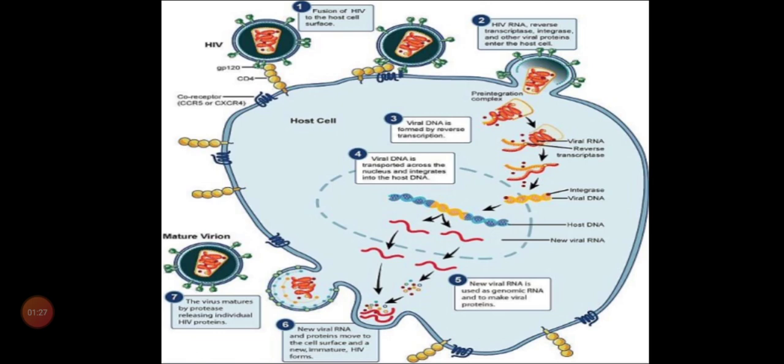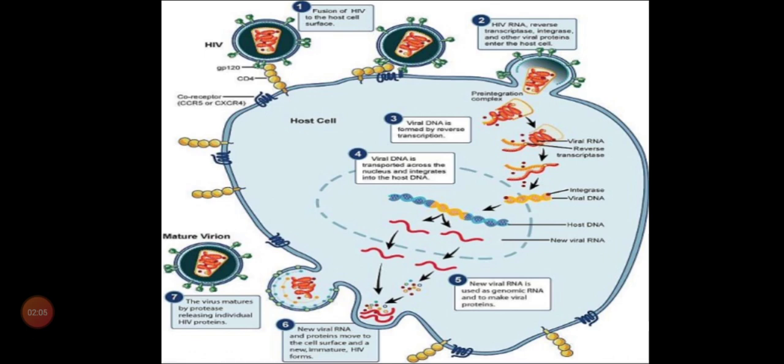Now, children, glycoprotein. So what is glycoprotein? The outer layer of the HIV is called glycoprotein. Now look at the structure. In the first picture, the glycoprotein will have two receptors, which we call GP120 and GP41. Normally, the HIV virus is covered by an envelope. The nature of the envelope is glycoprotein.